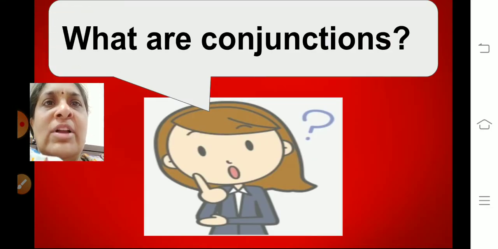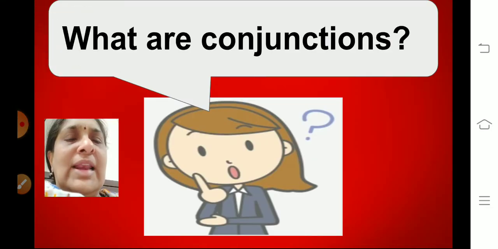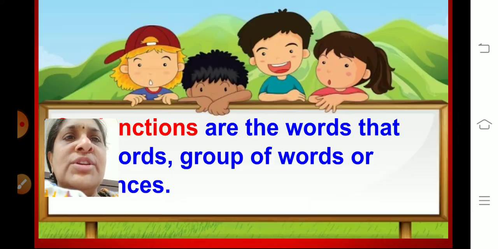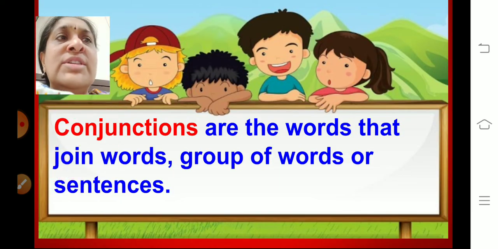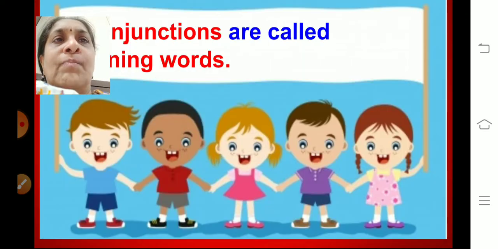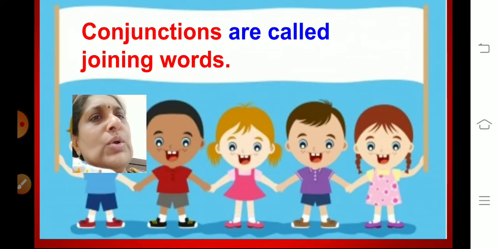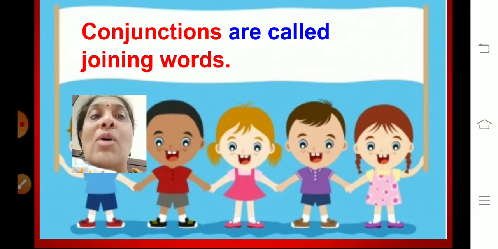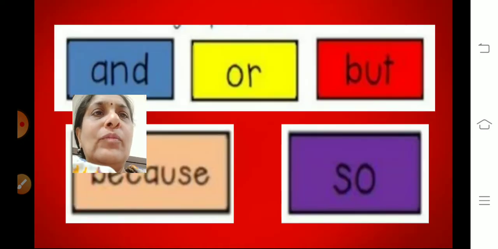Okay, let us have a quick recap of the chapter, what we did in the last class. What are conjunctions? Conjunctions are words that join words, groups of words, or sentences together. That is why conjunctions are also called joining words and connecting words.